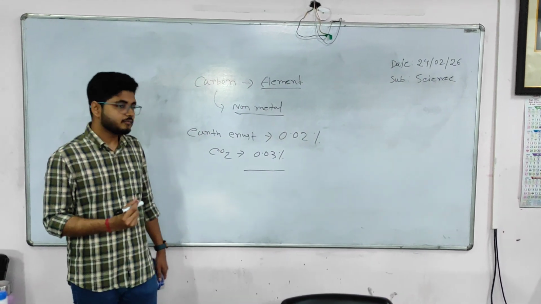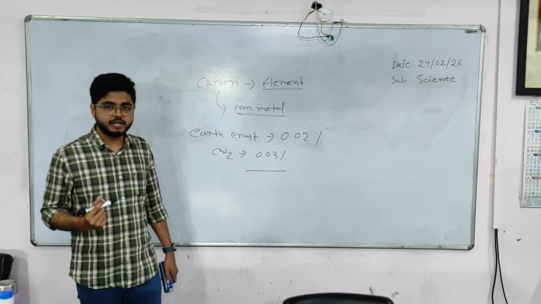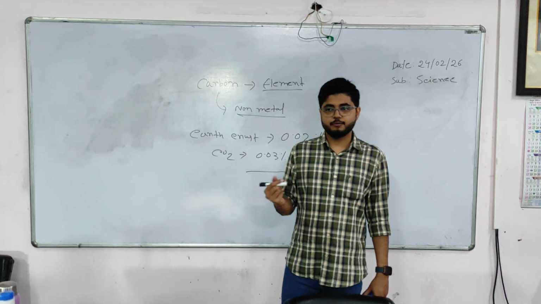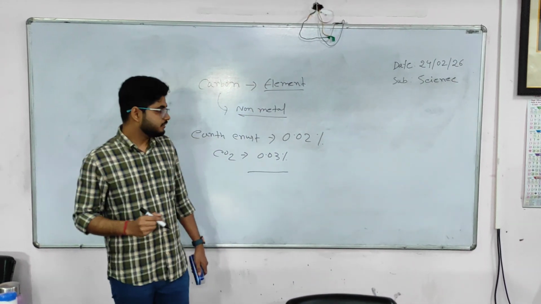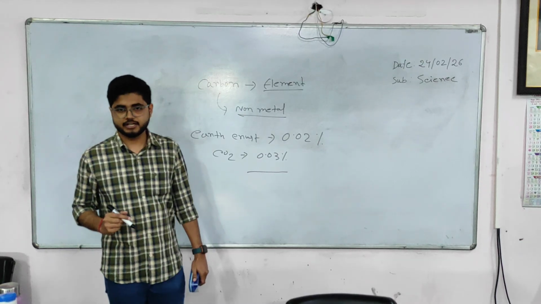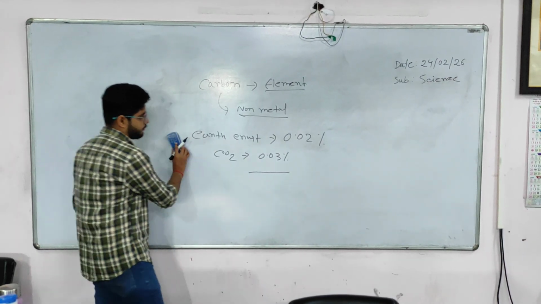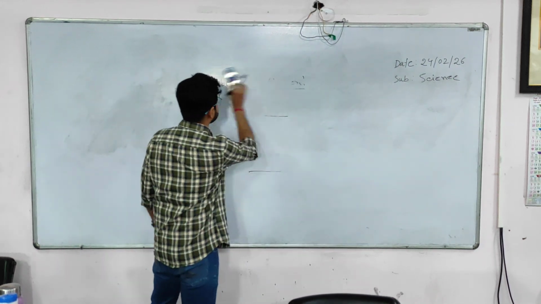Whatever food we take is an organic compound, which again is carbon. Petroleum, diesel, whatever we use, is an organic compound, again carbon. So all organic compounds are made up of carbon. That is the importance of carbon in shaping our life on earth.